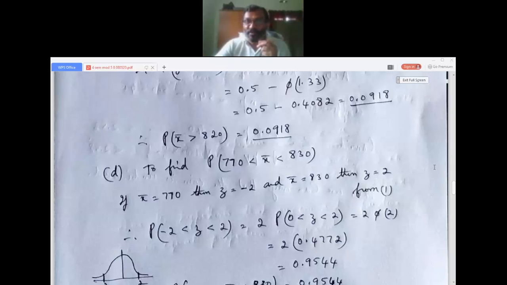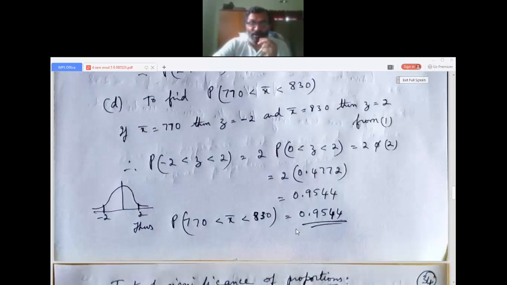You will get the value as 0.4772 from the normal distribution table. I have sent it to you in the group. Please see that. In the exam, you need not take the table. They will give the values or they will give the table. So you will get 0.9544.